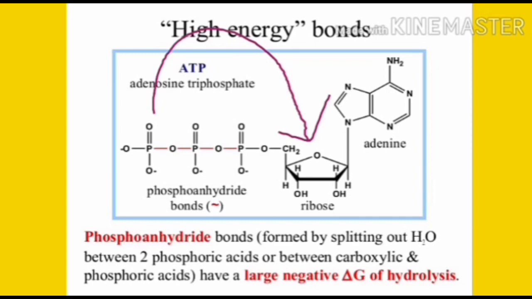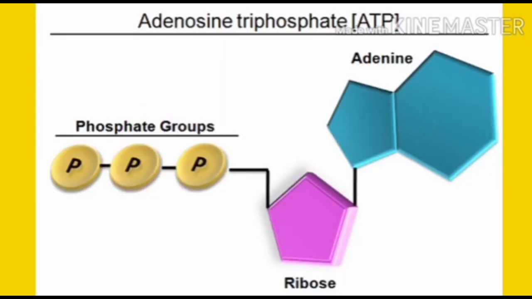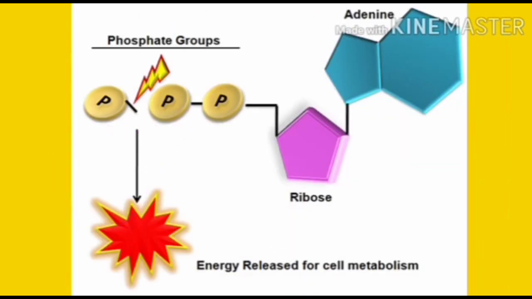The terminal phosphate holds a greater amount of energy. When the terminal phosphate is released from the 3 inorganic phosphates, it is called adenosine diphosphate. You are able to see this picture: phosphate, phosphate, ribose plus adenine. It is a very clear diagram. This diagram shows that 3 inorganic phosphates are attached to the ribose. By removal of the terminal phosphate, when two phosphates are present with the ribose and adenine, it is called adenosine diphosphate. If two phosphates are removed, only one phosphate is attached to the ribose plus adenine, and it is called adenosine monophosphate. You are able to look at the diagram.